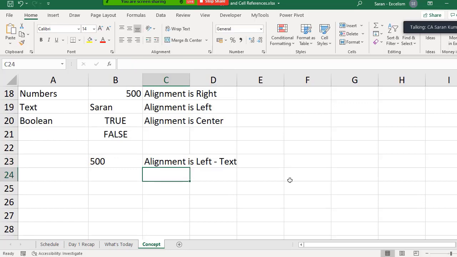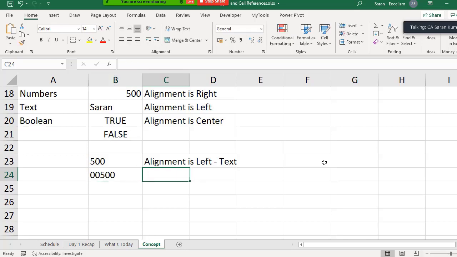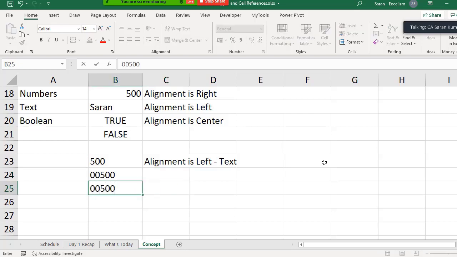Later we'll try to understand how to convert a text into a number and so on. So when it is recognized as a text, now I can even keep 00500. Sometimes there may be a situation where I need to convert my number into text, especially when I want to have leading zeros. Generally, when you put leading zeros before 500, they are removed automatically.